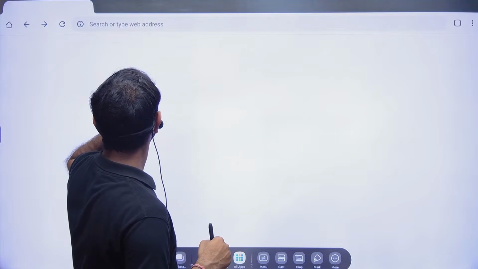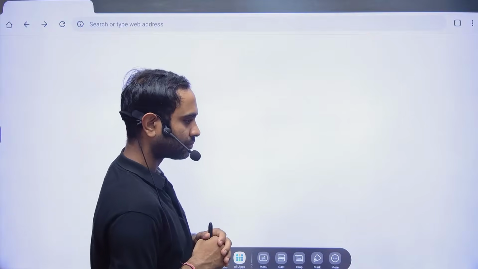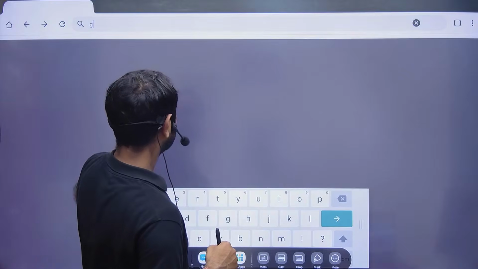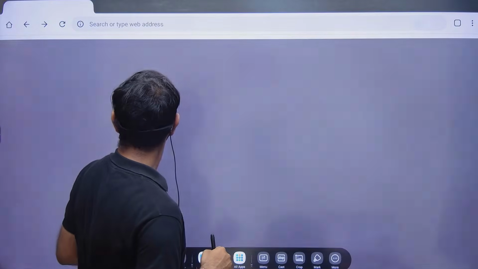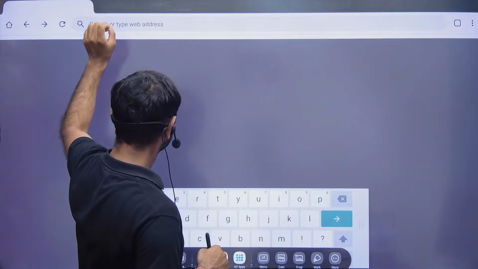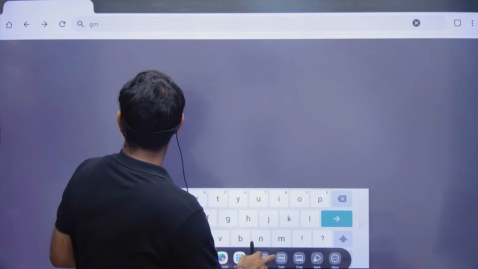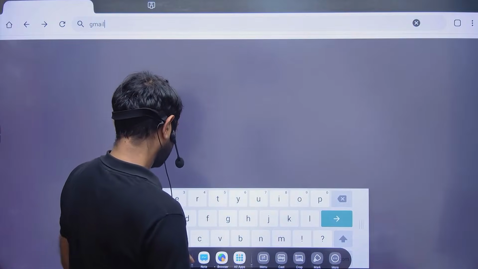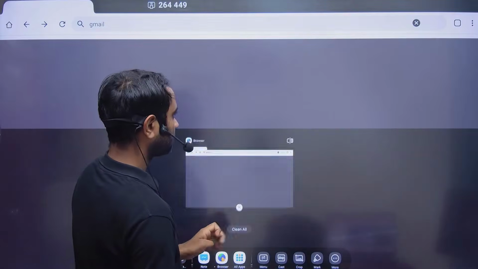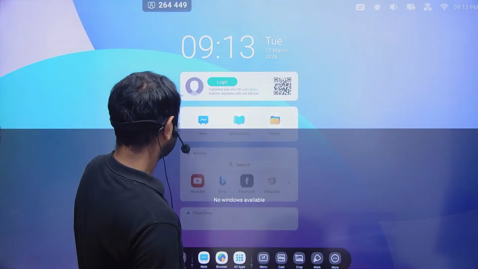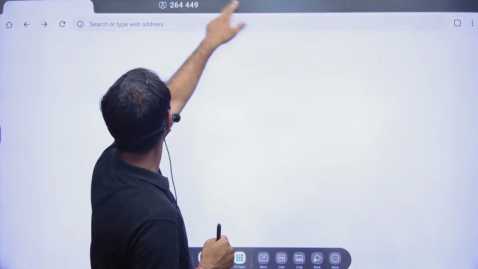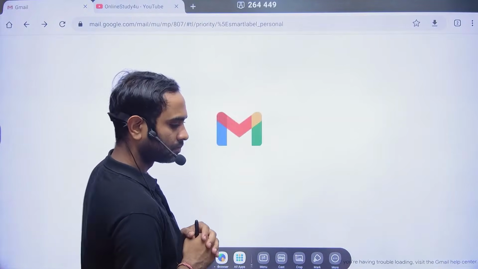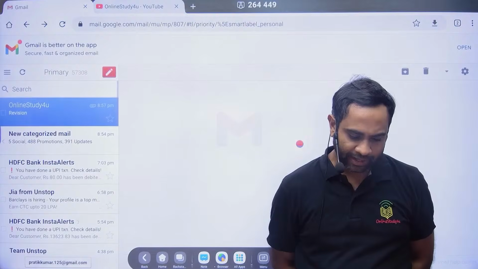Okay, so why is it not coming? How to crack NQT in 3 days?